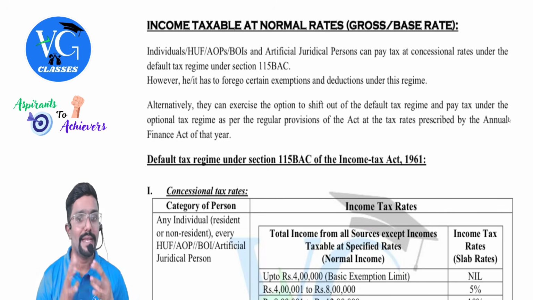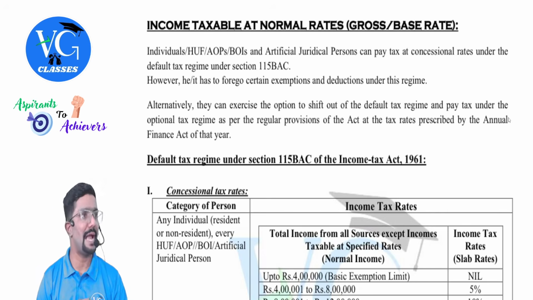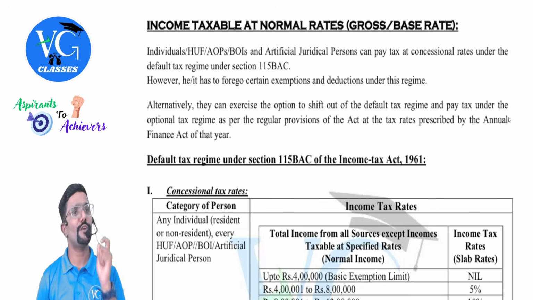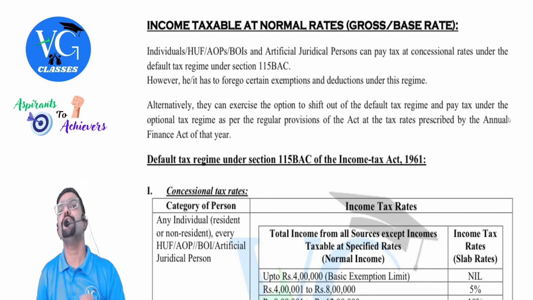Alternatively, they can exercise the option to shift out of the default tax regime and pay tax under the optional tax regime as per the regular provisions of the Act, at the rate given in the Annual Finance Act. We call this the optional scheme, guys. Please be careful: for the optional scheme, the rates are not given in a section.